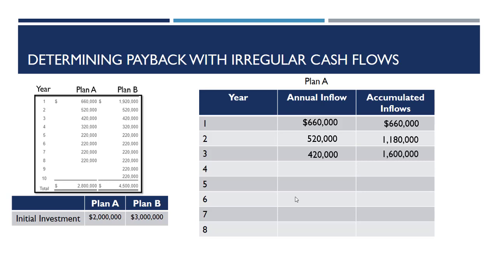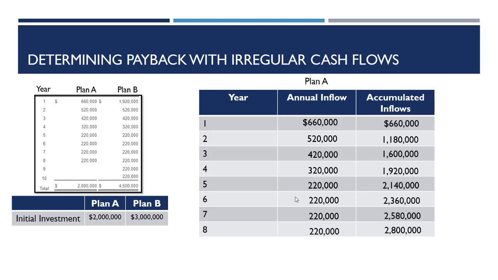In year 3, we would have had another inflow of $420,000, bringing our accumulated inflows up to a total of $1.6 million. And in year 4, our table tells us that expected cash inflows are $320,000, which would increase our accumulated inflows to $1,920,000. And then we're going to have a series of 4 consecutive years of $220,000 in inflows, bringing our accumulated inflows up to $2.8 million.